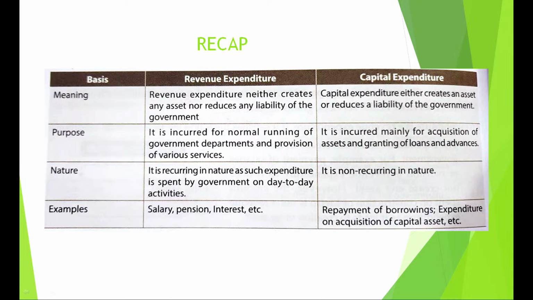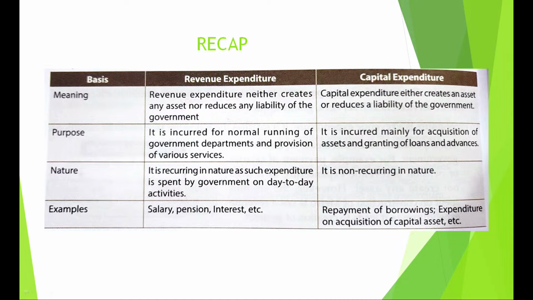Now, let us do two differences, another very important question in the paper: difference between revenue expenditure and capital expenditure. Meaning, revenue expenditure will neither create an asset nor reduce a liability. Capital expenditure will create an asset or it will reduce the liability of the government. Purpose: revenue is recurring, it is important for normal running of the government departments and provision of various services. Capital is for acquisition of assets and for granting of loans.